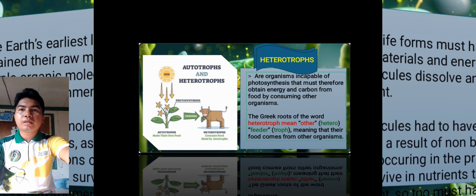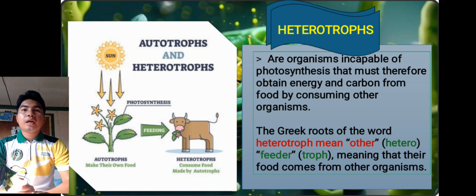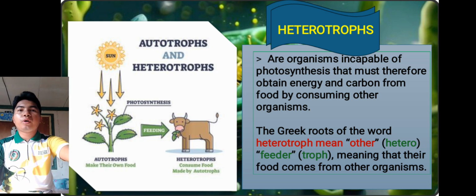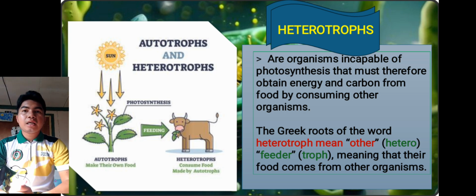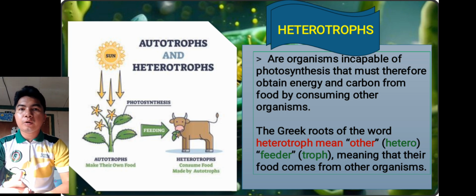So, next, we have here the two parts of photosynthesis. We have autotrophs and heterotrophs. So let's proceed with heterotrophs. So heterotrophs are organisms that are incapable of photosynthesis and must therefore obtain energy and carbon from food by consuming other organisms.